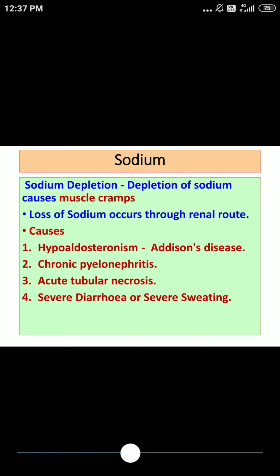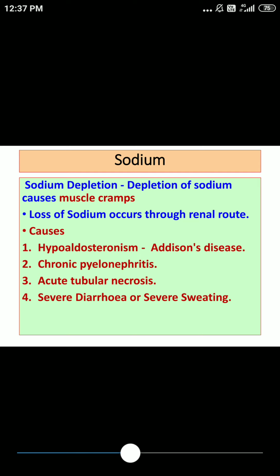So what happens? There is excess loss of sodium, which results in hyponatremia. The commonest manifestation is muscle cramps.